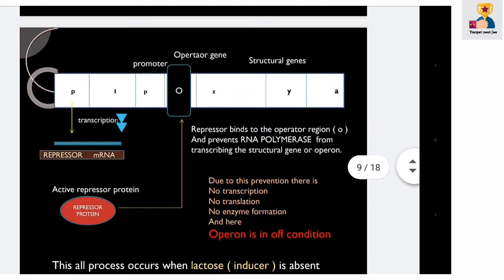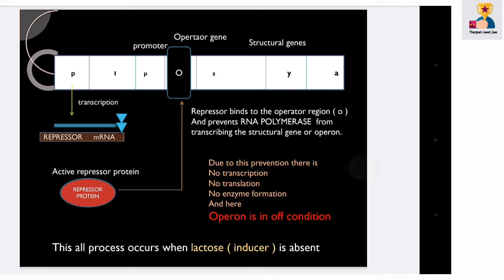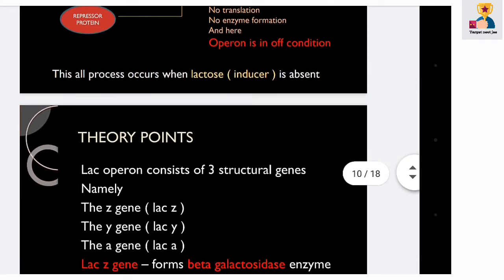Here is the diagram of the lac operon when lactose, which is an inducer, is absent. During this process the active repressor protein binds to the operator region and prevents the RNA polymerase from transcribing the structural gene or operon. Due to this prevention there is no transcription, no translation, no enzyme formation, and the operon is in the off condition. This all occurs when the lactose inducer is absent.